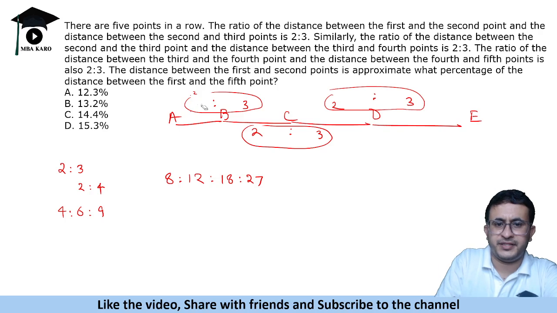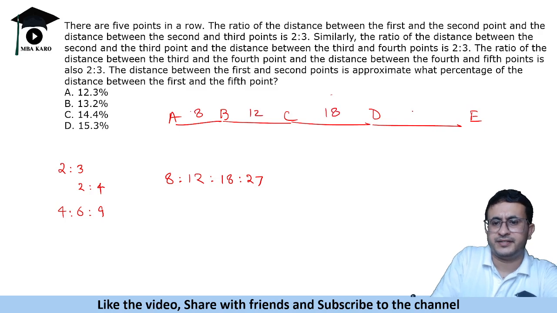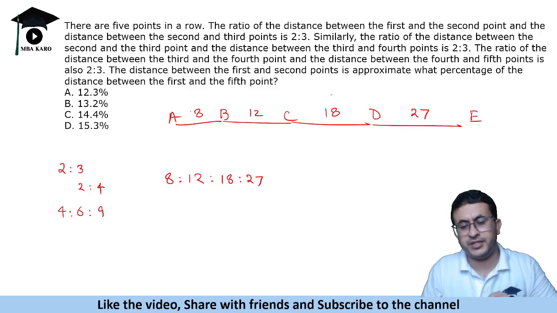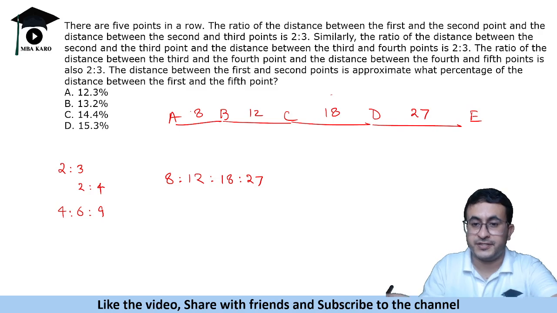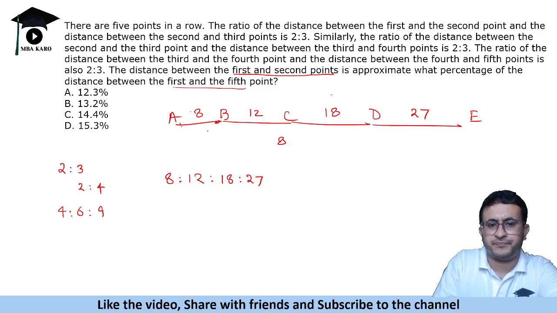So the distance between these 2 points is 8, this distance is 12, this is 18, this is 27. Why did we do this? Just to avoid fractions. Okay, so now we can answer the question. It says that the distance between the first and the second points, what is the distance between first and second point? 8. Okay, is what percentage of the distance between first and the fifth point? What is the distance between first and fifth? 20 plus 45 is 65.